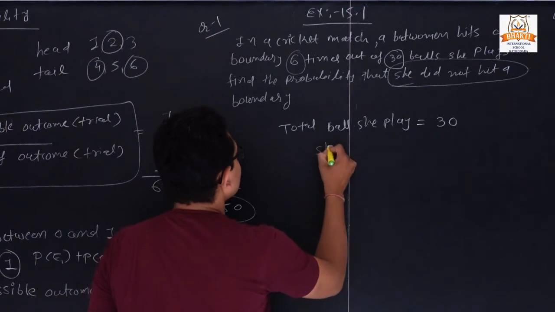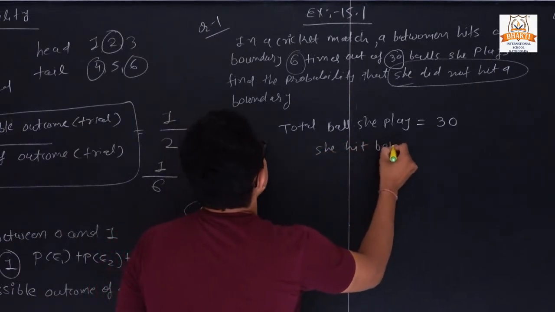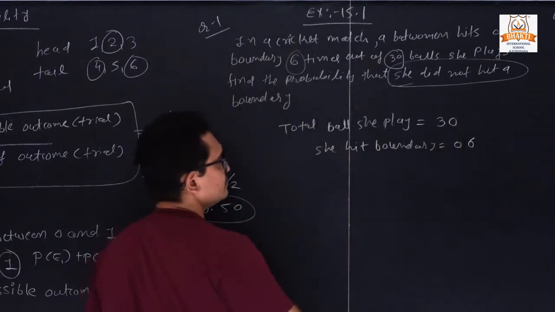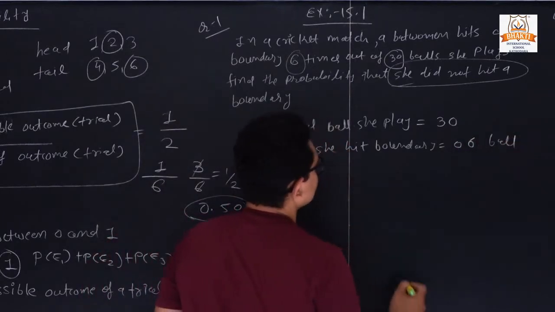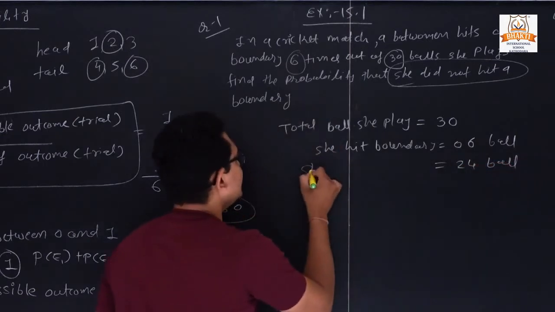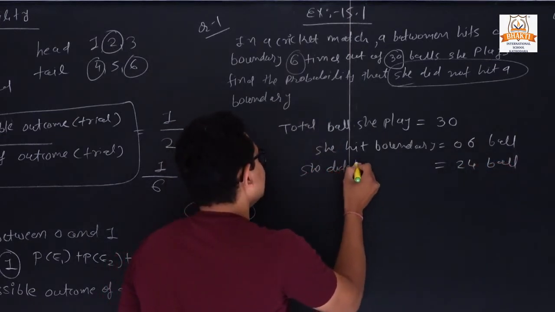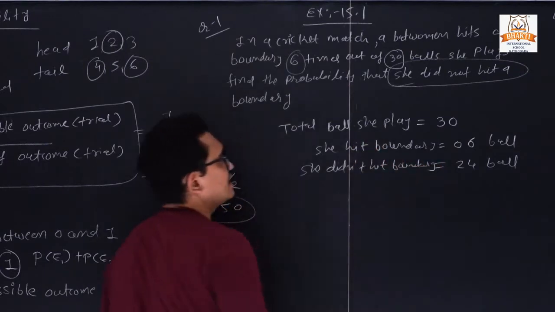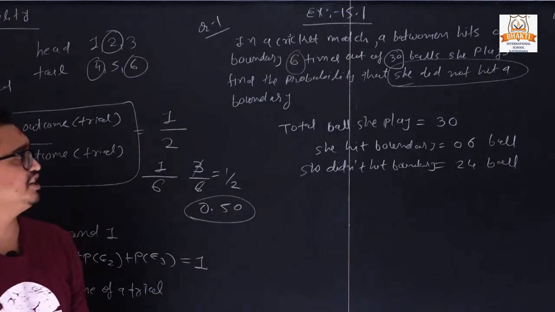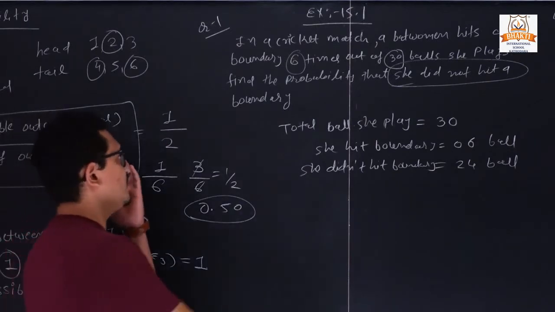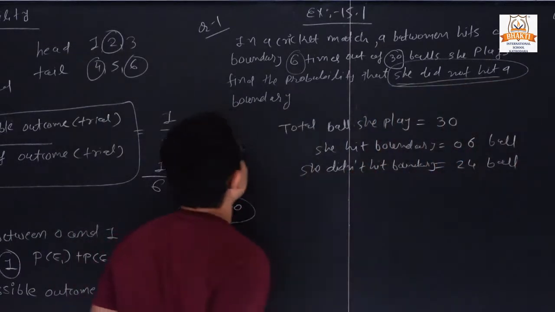And she hit a boundary, it will be only 6 balls. Clear? 6 balls. So it means what? 24 balls she played, she didn't hit a boundary. Clear? She didn't hit a boundary on 24 balls. Now we want to find out the probability that she did not hit a boundary.